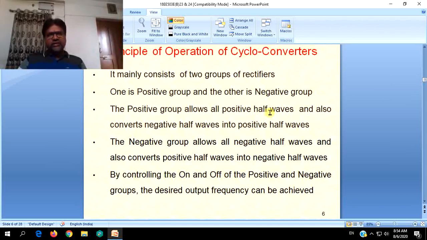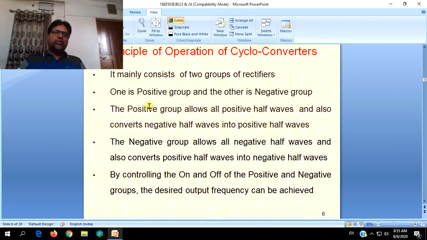That is rectification. Similarly the negative half cycle can be allowed as it is, and the positive half cycle can be converted into negative half cycle. Again, that is rectification, so that is why they are called rectifiers. It mainly consists of two groups of rectifiers, one positive group and the other negative group, as we have seen in the block diagram. The positive group allows all positive half waves and also converts negative half waves into positive half waves.